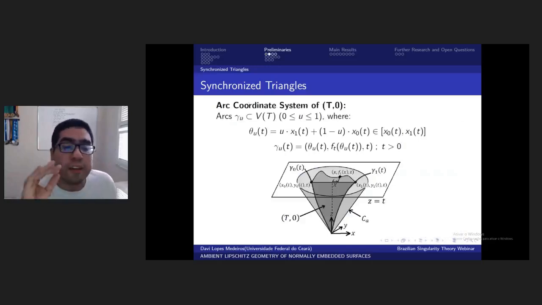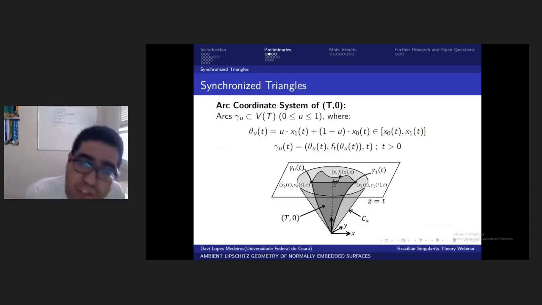Okay, so a synchronized triangle, here you can see the arc coordinate system of it. The idea of the synchronized triangle is to look at some Hölder triangle, okay, and to select a suitable subset of its valid link. The valid link is a very complete set of every arc, and it describes the geometry of the set. However, it's too complete, right?